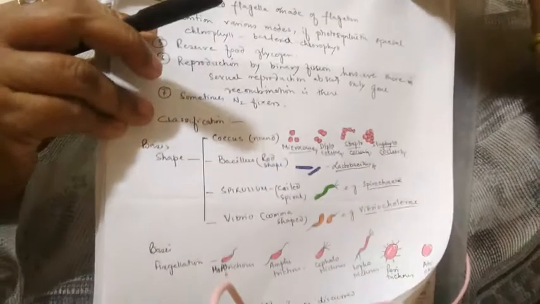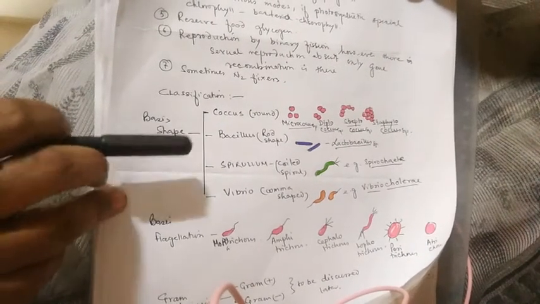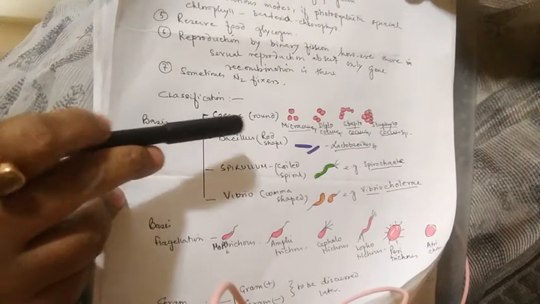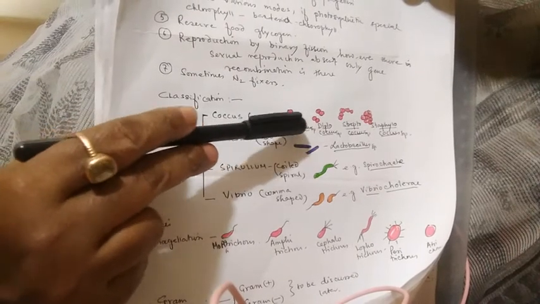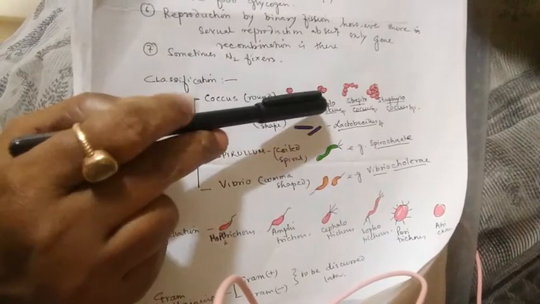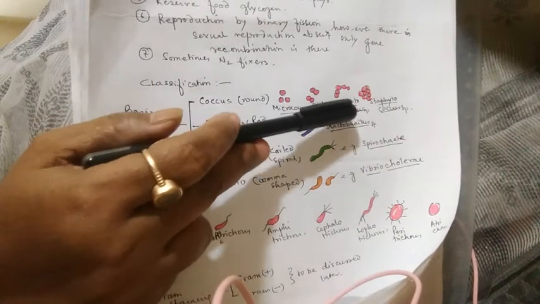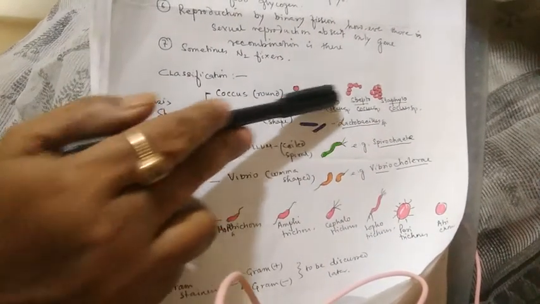Now we will discuss the classification of bacteria. These bacteria can be classified according to shape. The round ones are called coccus. There may be single, monococcus, or two together, diplococcus, or they may form a linear chain called streptococcus, or they may cluster together forming staphylococcus. So various round bacteria or cocci are there.